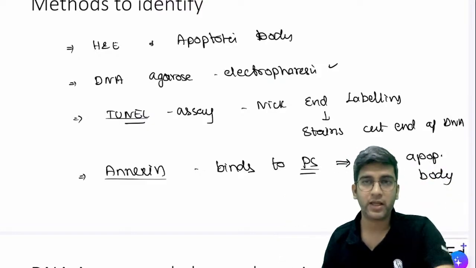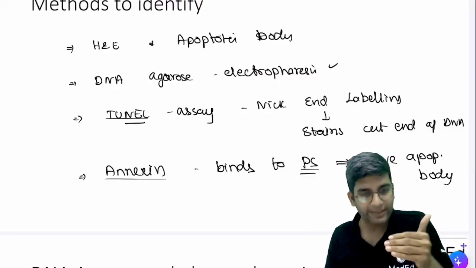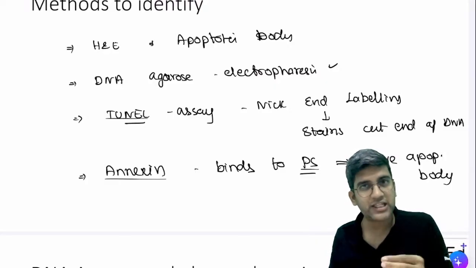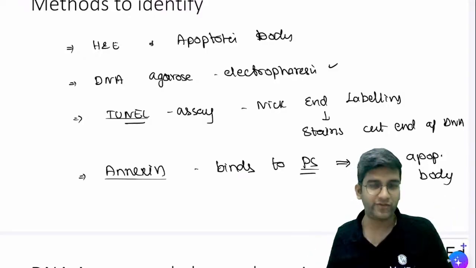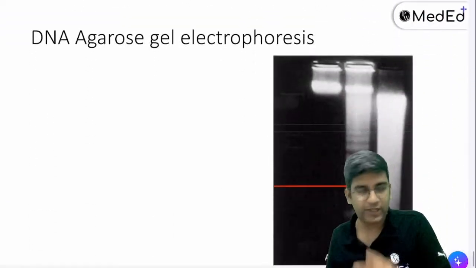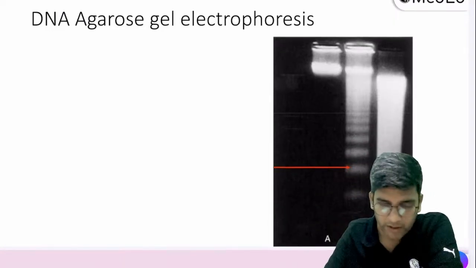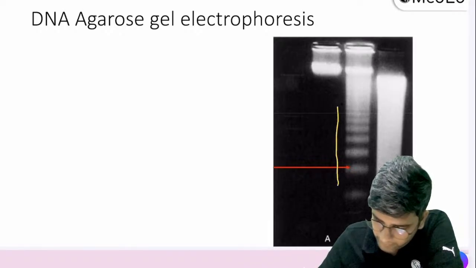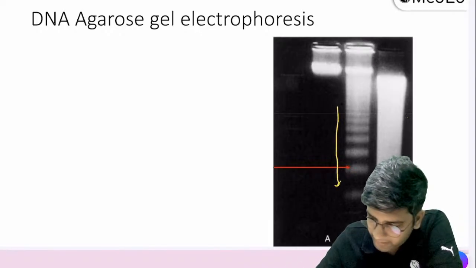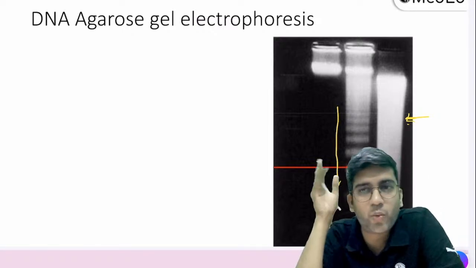Fine. Okay. So if you remember electrophoresis, can I say in electrophoresis the band moves based on the charge and the weight of the protein? Yes, to the cathode and anode and everything, right? So this is simple DNA electrophoresis, right? I have three things here, A, B, and C. Okay. If you look at this part versus this part, which do you think has fragmented DNA? The one in the center or the one in the corner?